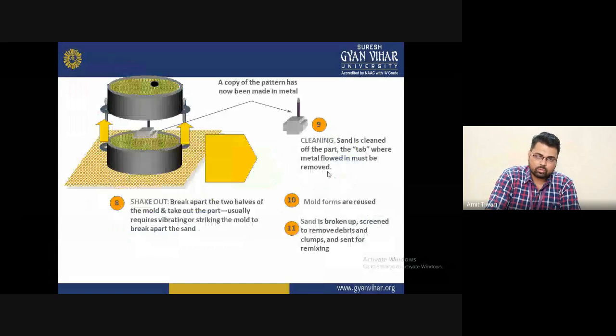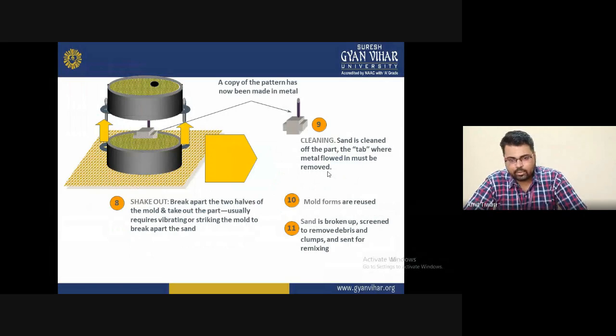So at the end, the eighth step is to check out. Just as I told you earlier in the slide, we break the mold, take out the part, and usually it requires vibrating and shrinking the mold and breaking the core together. So these are the final products we will fabricate with the help of casting.